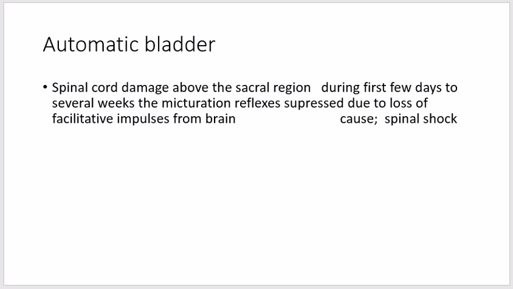During the first few days to several weeks after the damage to the cord has occurred, the micturition reflexes are suppressed because of the state of spinal shock. It is caused by the sudden loss of facilitative impulses from the brainstem and the cerebrum.